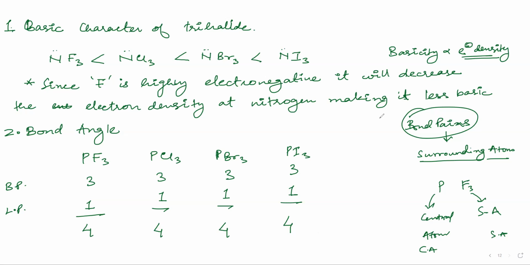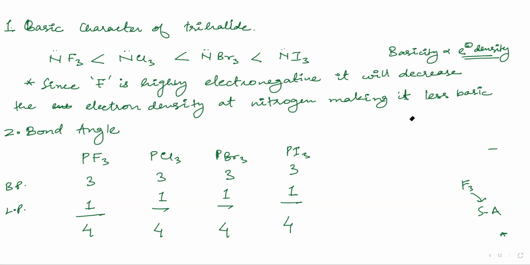Now, if all of them are the same, then what we have to see is either the electronegativity of the central atom, or the electronegativity of the surrounding atom. Since the central atom is the same here, we will see the electronegativity of the surrounding atom. So bond angle is directly proportional or inversely proportional to the electronegativity of the surrounding atom? See your notes, that one slide in which we have the bond angle. Inverse.